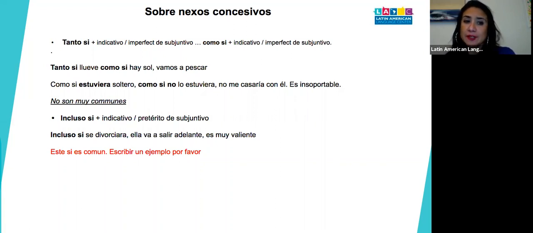That means even if it rains or if there is sun, we're going to fish. It's a fact. That's why it's indicative, right? Even if it rains or there's sun, we're going.